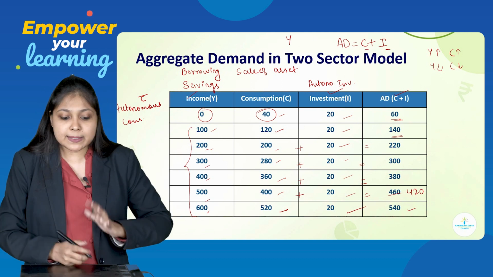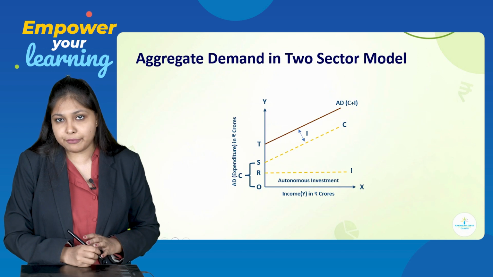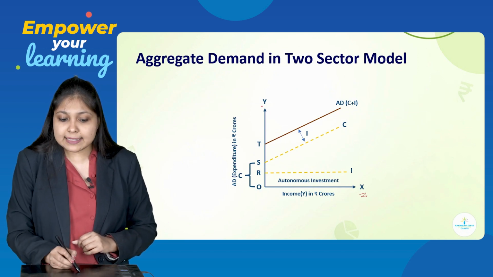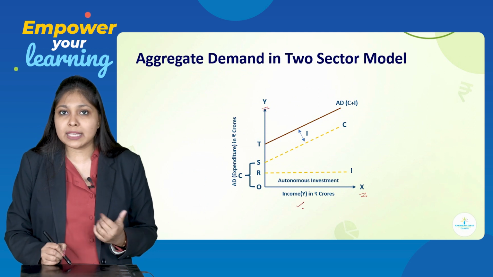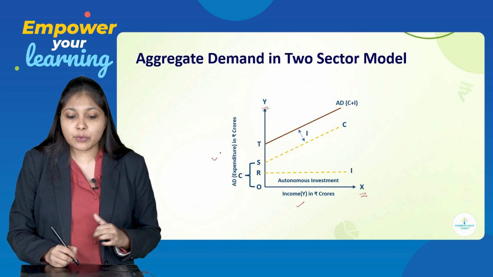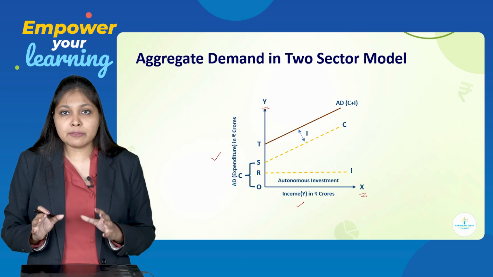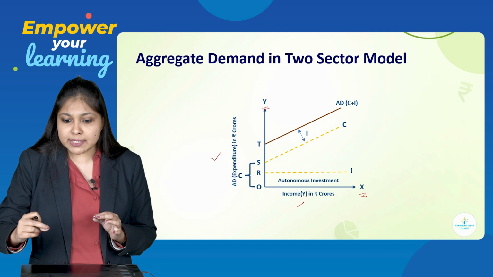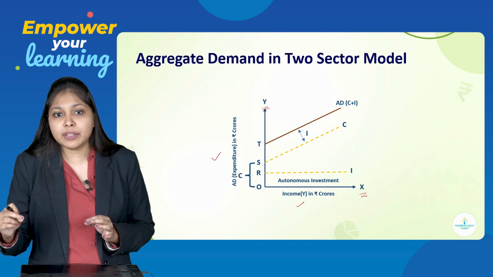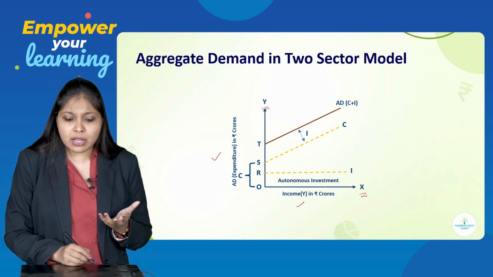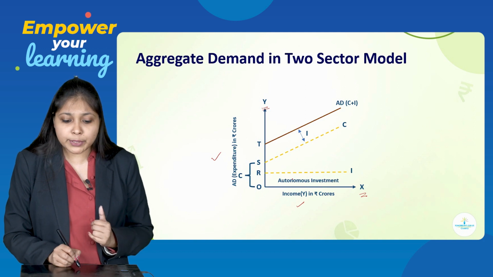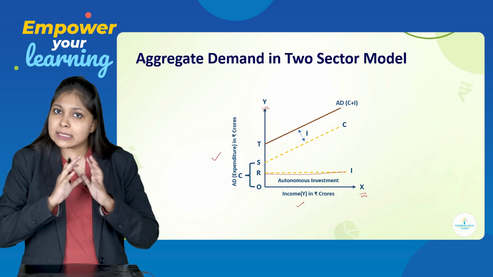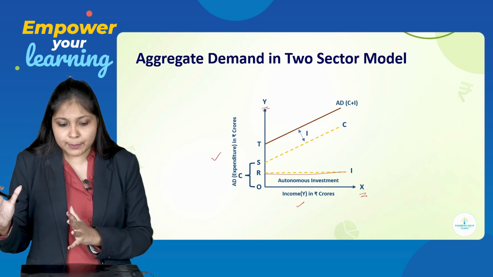Now, let us represent the schedule in a graph. So, first you will draw the x-axis and y-axis. On x-axis, we are going to take income. On y-axis, we are going to take AD. So, we will prepare the curve for consumption, the curve of investment and the curve of AD. Investment curve is very simple. It is going to be a straight horizontal line, parallel to x-axis, because it is constant at every level.